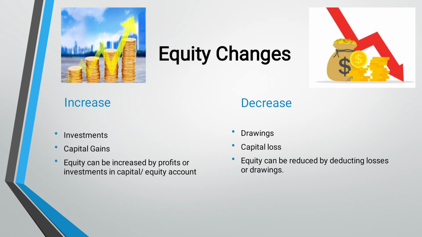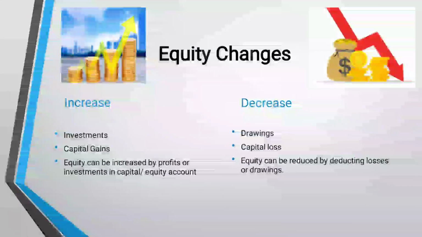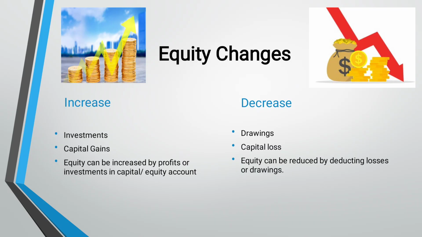Owner's equity can increase by adding additional investments, or by capital gains, which are the gains on your investments. For example, the share price of your stock went up. The same stock, which was worth 100 rupees in the market, has now become 150 rupees. So 50 is the capital gain. This is the additional value to the business.